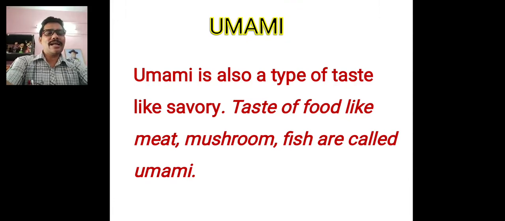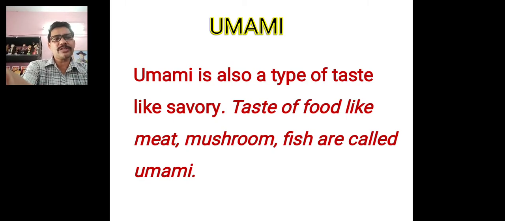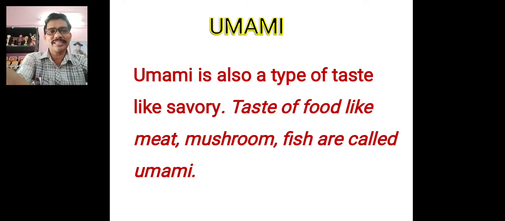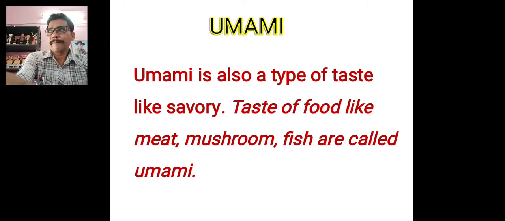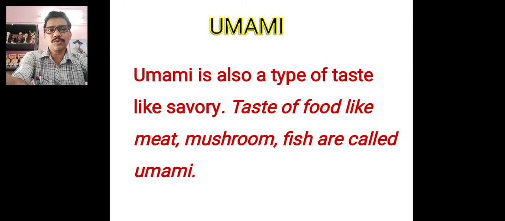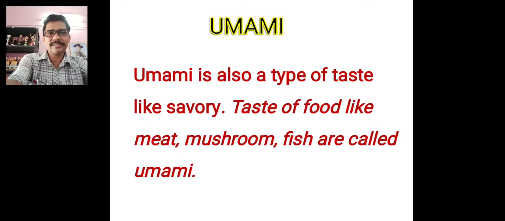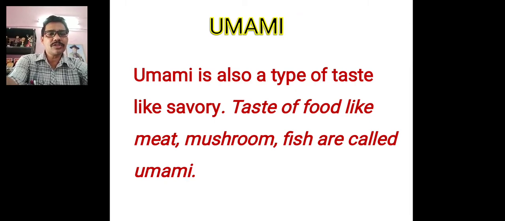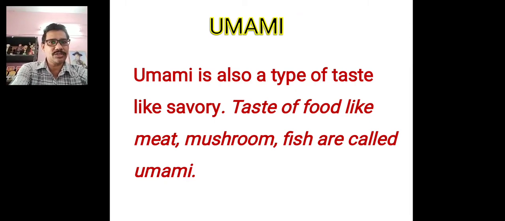Another taste I am telling you is umami. It is also a type of taste, savory, and it is the taste of foods like meat, mushroom, fish. These are called umami taste. This is another type of taste. Besides these 6 tastes, we can say umami is also a type of taste. So meat, mushroom, fish, these taste umami. Sometimes the flavory curry of paneer also tastes umami.